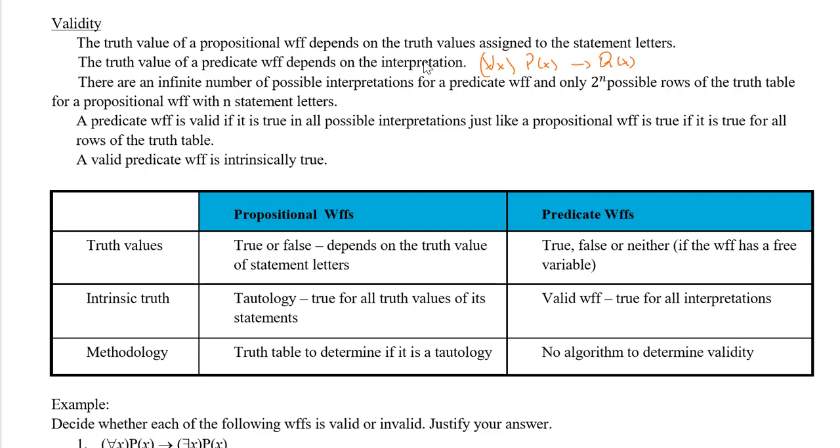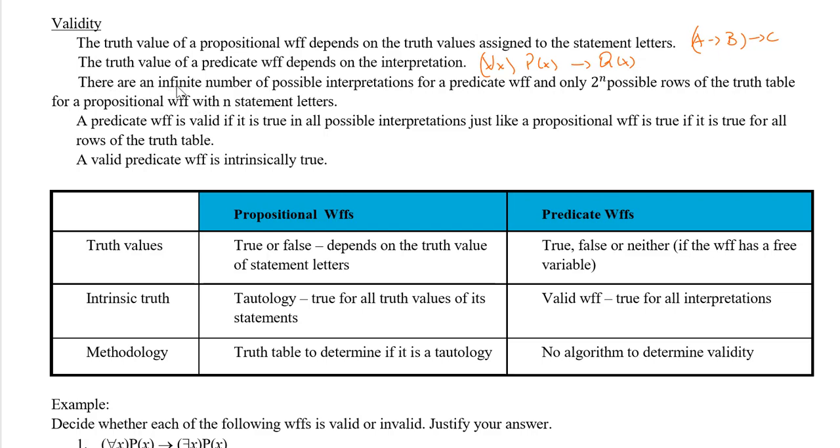But when you have propositional logic, for example, a implies b implies c, you could do a truth table and see if it is valid or not. Valid meaning you will have a tautology at every row.